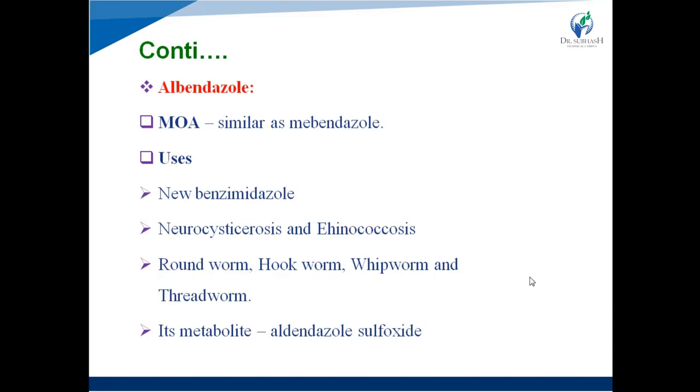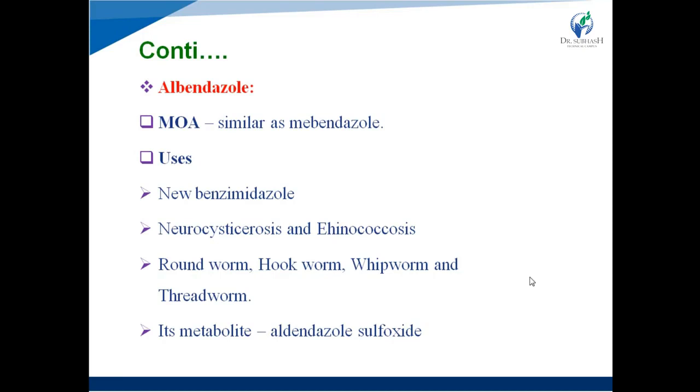It is an infection due to Echinococcus granulosus, right? It is also a species of tapeworm. So it is generally useful in the treatment of infection due to tapeworm.